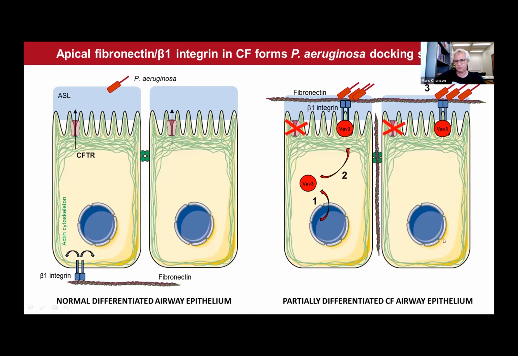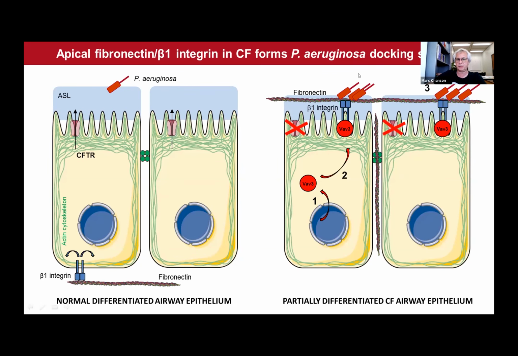To sum up, what we have shown here is that dysfunction of CFTR is associated with the increased expression of VAV3, which triggers the formation of an apical complex of VAV3 together with beta-1 integrin, onto which fibronectin can bind and activate the integrin.